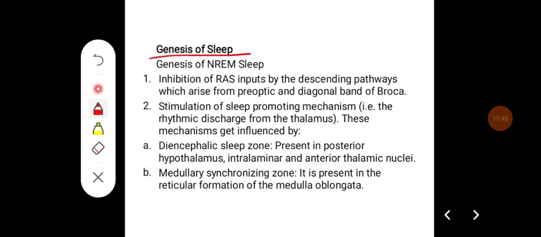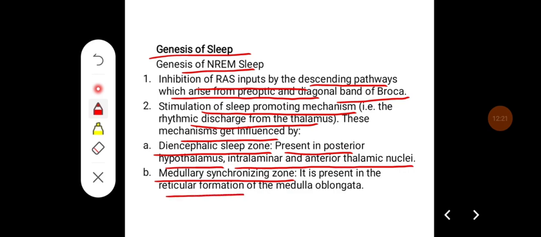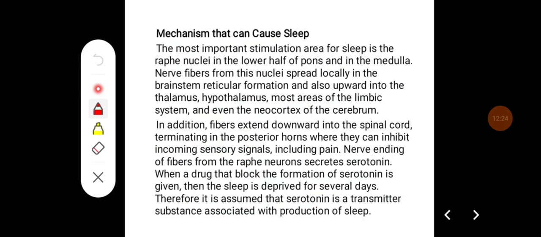Genesis of sleep. Genesis of NREM sleep: inhibition of reticular activating system inputs by descending pathways which arise from the preoptic area and diagonal band of Broca. It also occurs because of the stimulation of the sleep promoting mechanism, that is the rhythmic discharge from the thalamus. These mechanisms get influenced by the diencephalic sleep zone and medullary synchronizing zone. The diencephalic sleep zone is present in the posterior hypothalamus, intralaminar and anterior thalamic nuclei, whereas the medullary synchronizing zone is present in the reticular formation of the medulla oblongata.